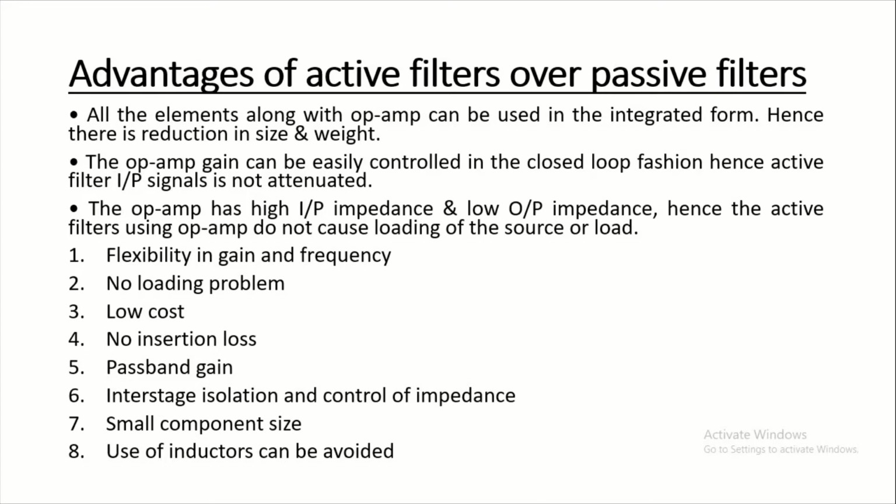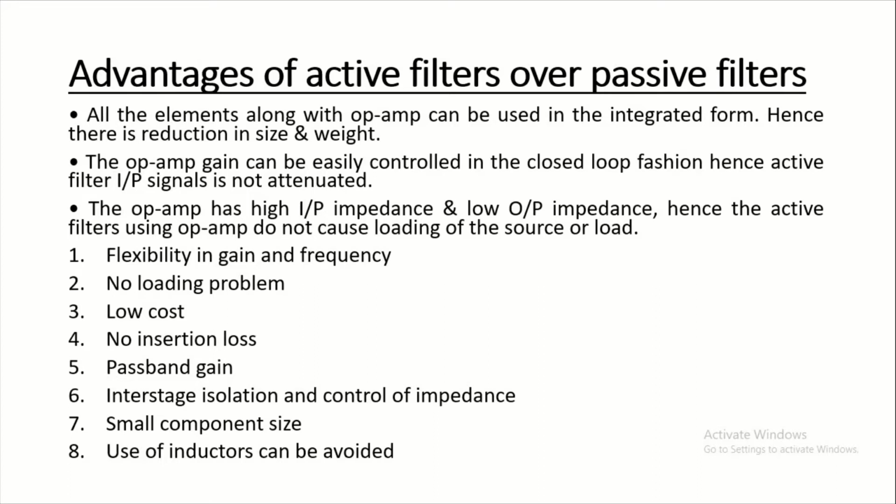Now, fourth one is no insertion loss. The active filter does not exhibit any insertion loss, whereas the passive filter always shows some loss of signal in its pass band. What do you mean by pass band? Pass band is a range of frequencies which are allowed to pass through the filter. Simply, the band of frequencies that will be passed by the filter is called the pass band.